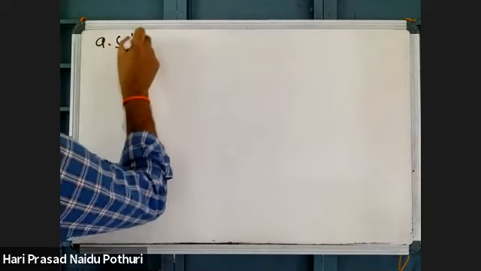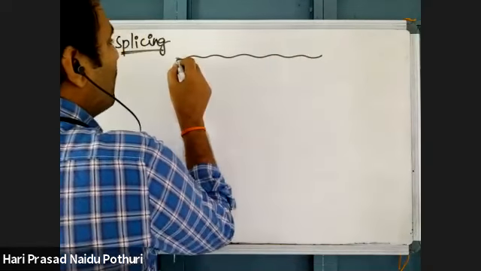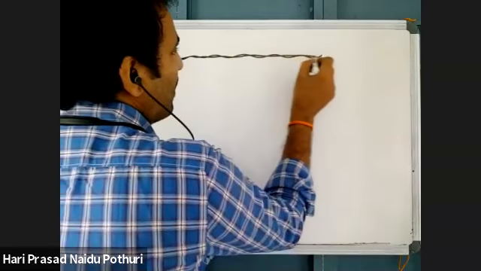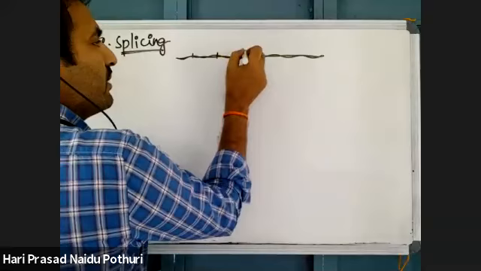Let us see the post-transcriptional modifications one by one. First one is splicing. Splicing means breakdown. A long primary transcript will be there, a single stranded RNA molecule, which has many units.